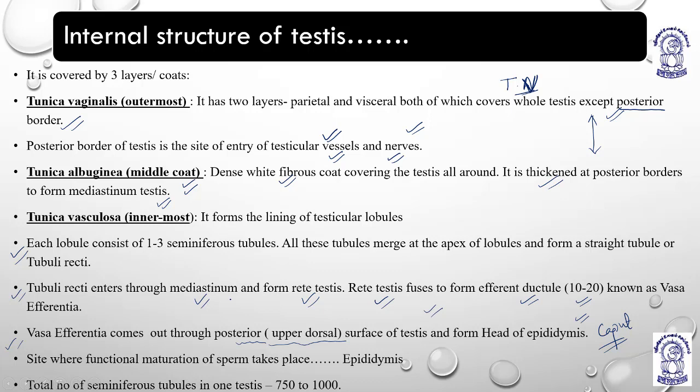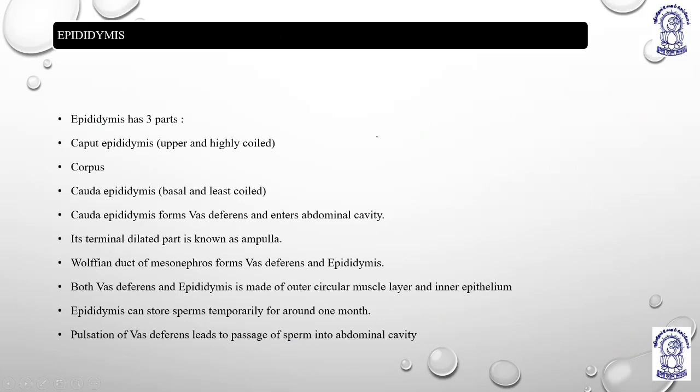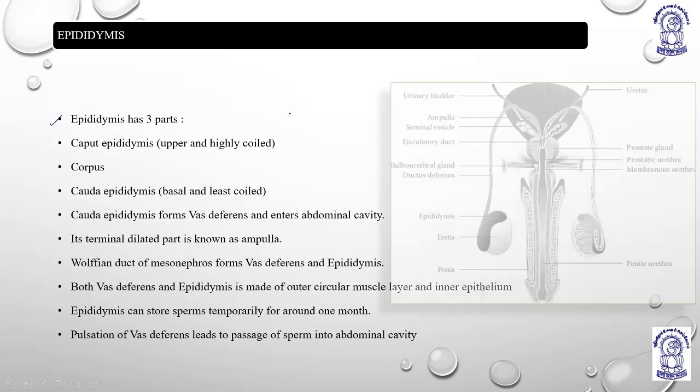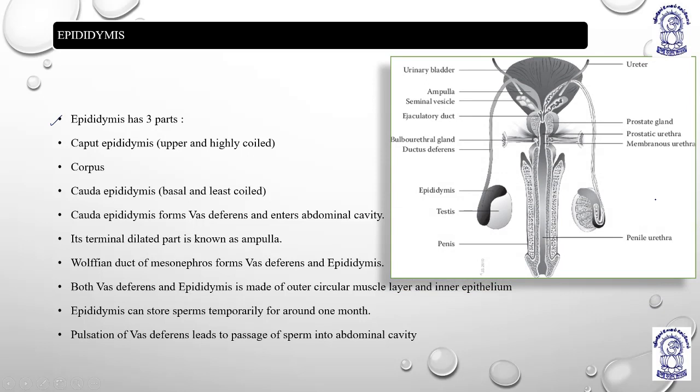Okay, now we will move further. So this slide is over. Everything is clear, I hope so. Thank you. Now coming to next, epididymis, it is having 3 parts. This diagram I have posted to explain how the testis, the penis, which is the external genitalia, the glands, and the urinary bladder are all related.